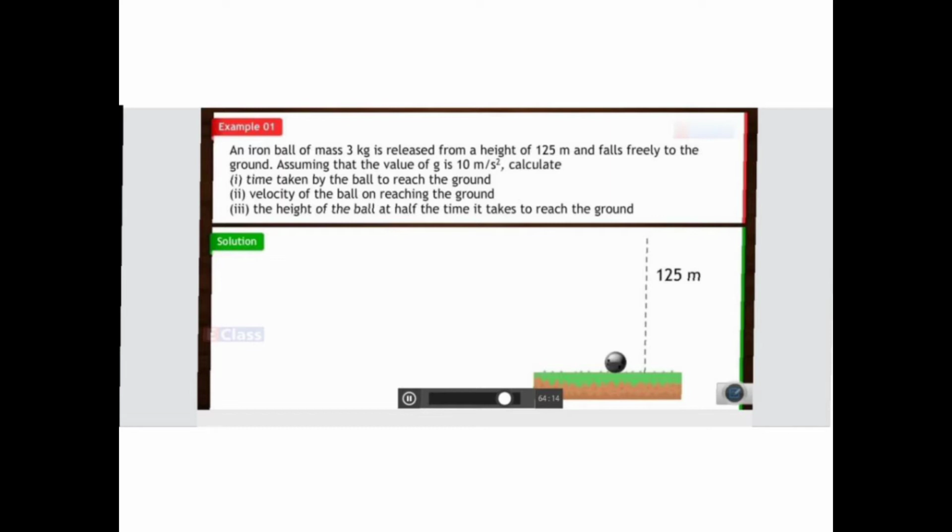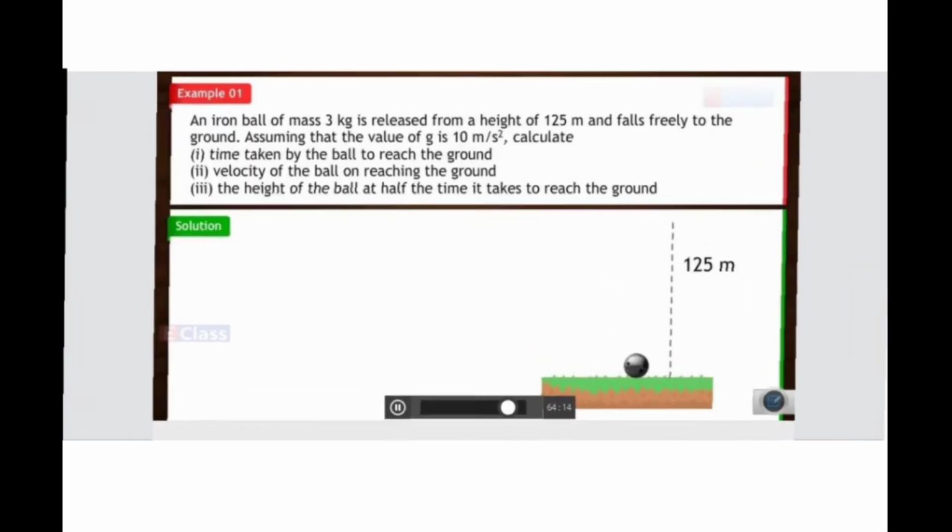Now many a time, children, solved examples are asked in the examination directly. So let us discuss these examples quickly, as they are already solved in your textbook.